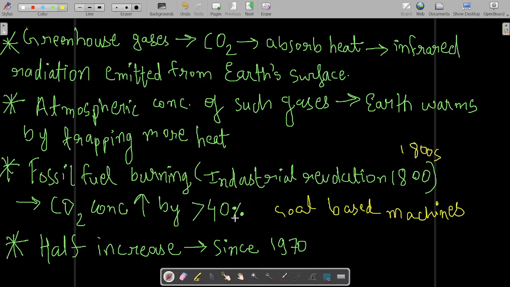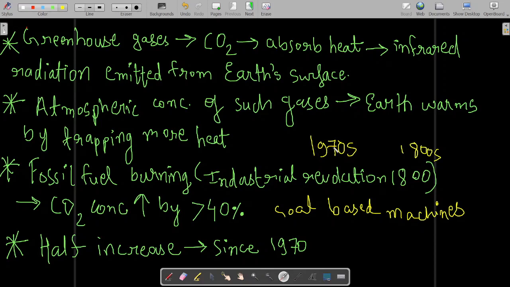And after the 1970s, what happened? Vehicles increased a lot. Because of that, a lot of CO2 was released into the atmosphere after the 1970s, and the global warming pace increased many folds. The advent of automobiles took place after the 1970s. A lot of people started purchasing automobiles like motorcycles, cars, etc. So after the 1970s, all these things increased.